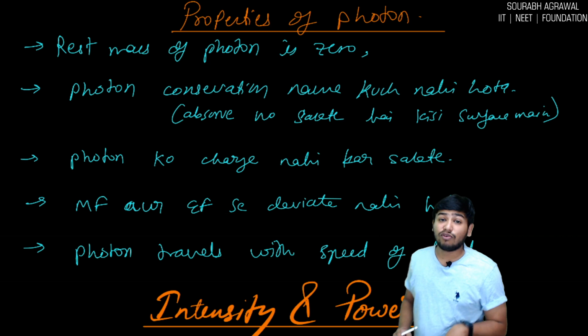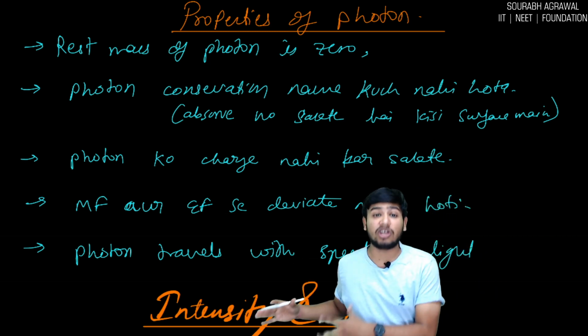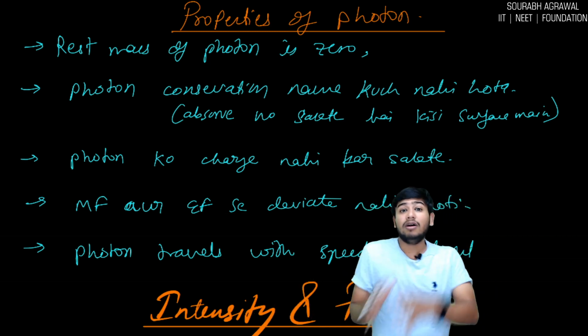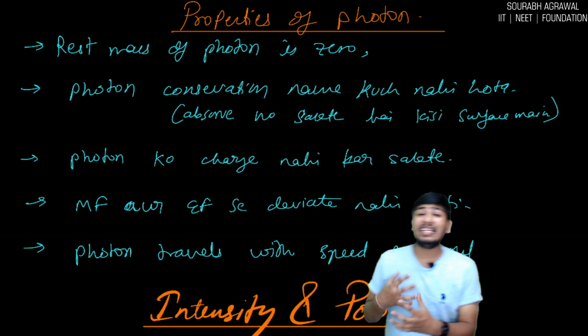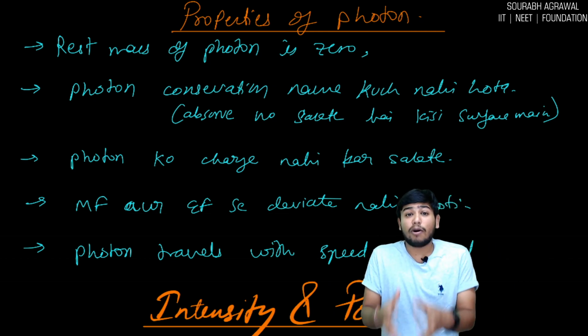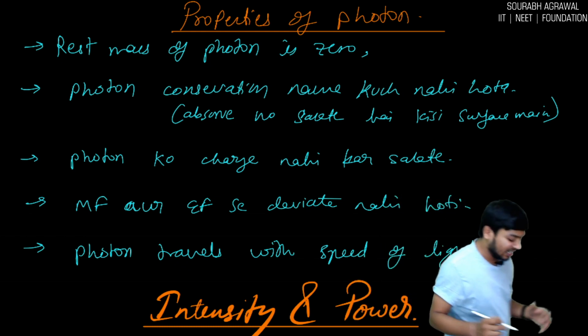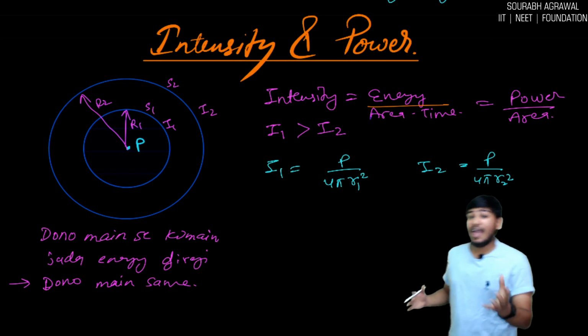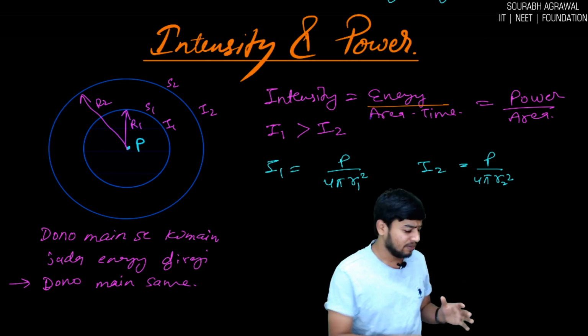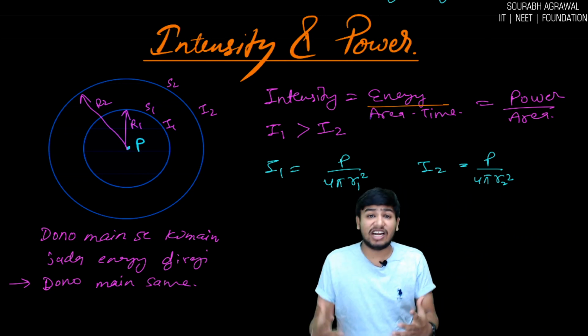Now one thing that we have to read is radiation pressure. Before that you must know about the intensity, what intensity is. So first we are discussing something about intensity and power, and then I will tell you the radiation pressure. I will give you a rough idea of what radiation pressure is.